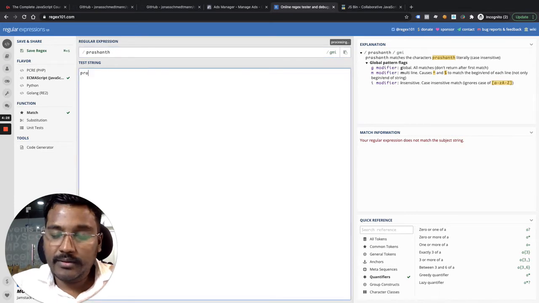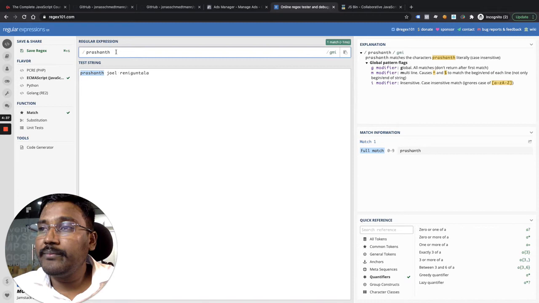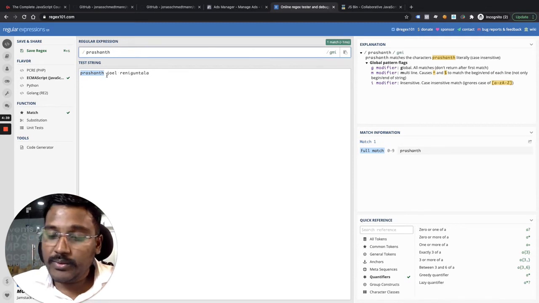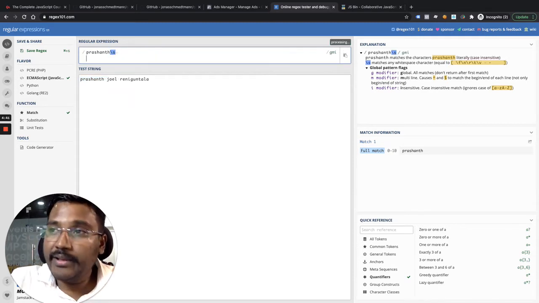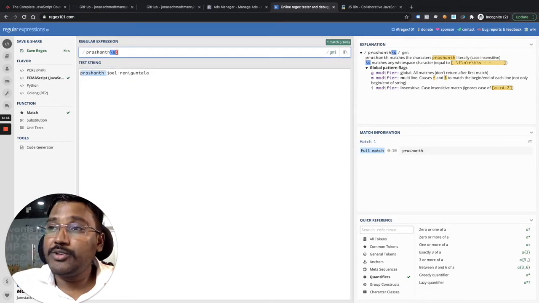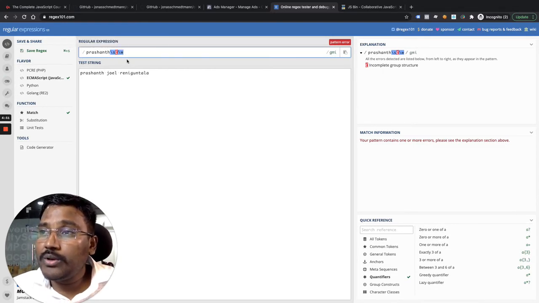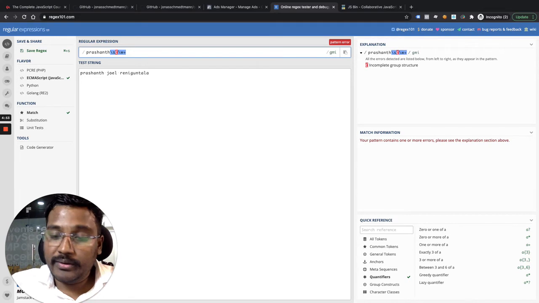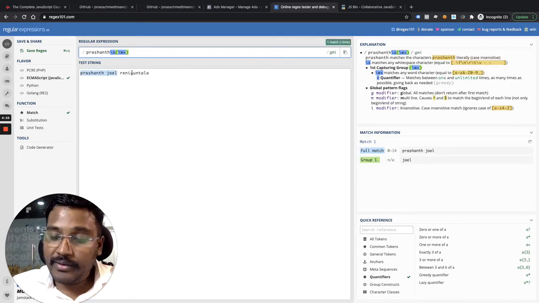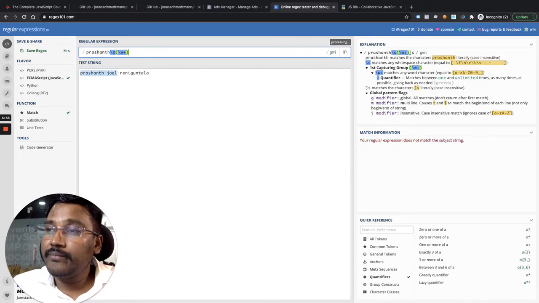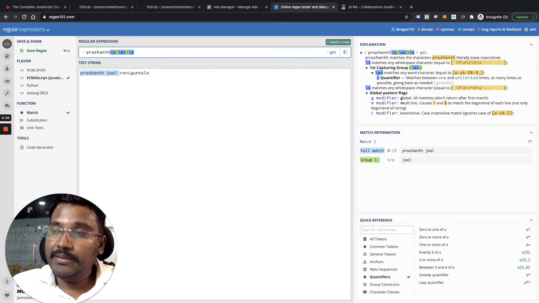Let me write here. Imagine, I write Prashant here, right? Here there's a space, so I can give a space. And here I can put a capture group. So here I can put \w. Remember, it will match only one character. Prashant, it will match only one character when I put that. So if I put \w here, it is matching all, right? And then I can put a slash, which is space, and then I can put what?